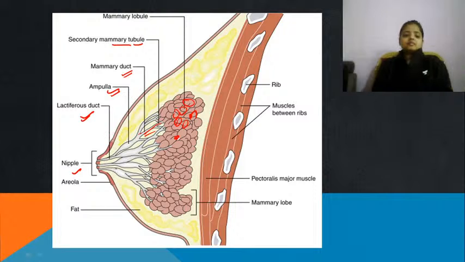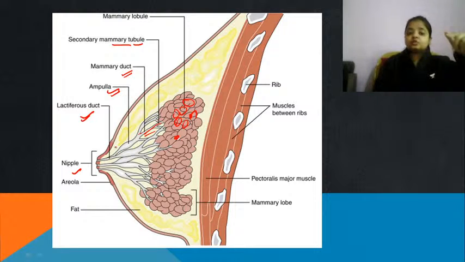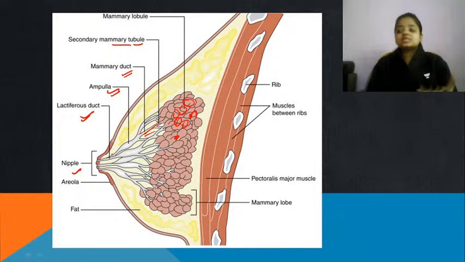Fine. So this series you have to remember. That is mammary lobules, then mammary tubules, mammary duct, ampulla, lactiferous duct. This is the path from where the milk comes out. We should know what the path actually is, because there are high chances in the examination they will ask you the path in the form of a flow chart.